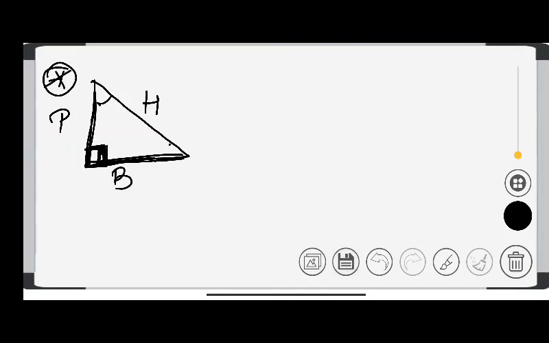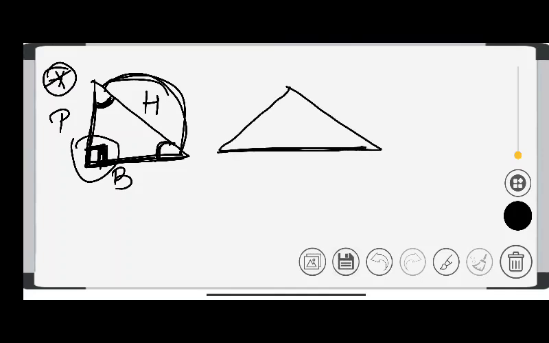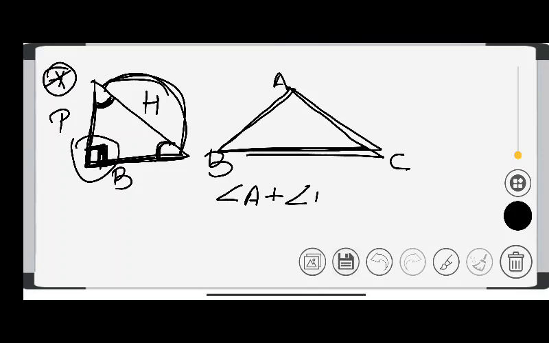What are the remaining angles? You have studied in the 8th to 10th classes that the sum of angles of a triangle is 180 degree. So this one is 90 degree, then the other two will be what?